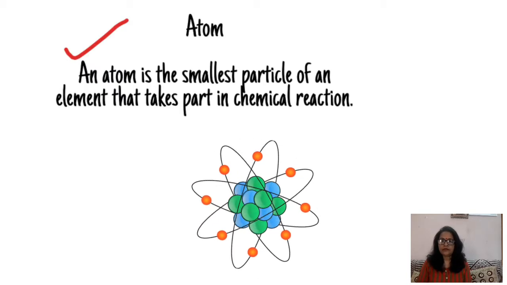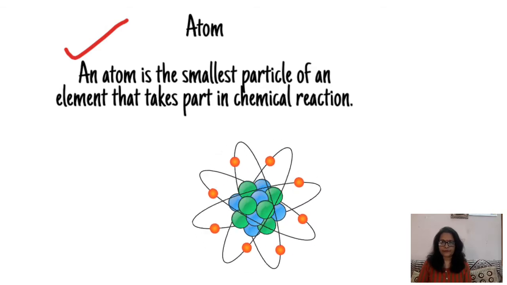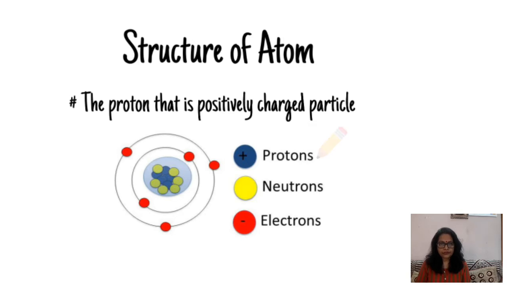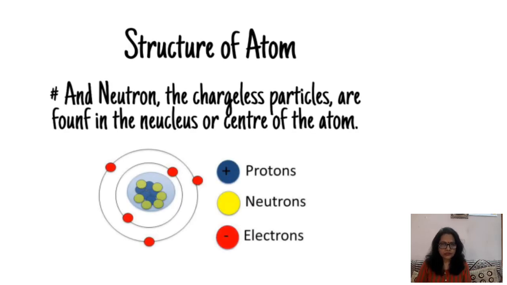In the previous video, we learned the definition of an atom. Atoms are made up of three subatomic particles. The protons, that is positively charged particles, and neutrons, that is chargeless particles, are found in the center or nucleus of the atom.